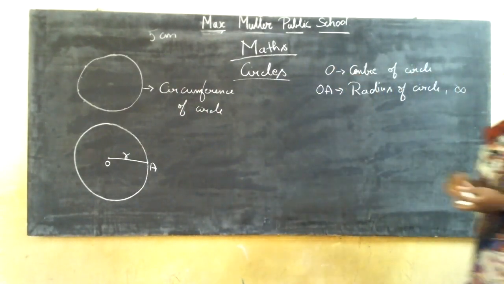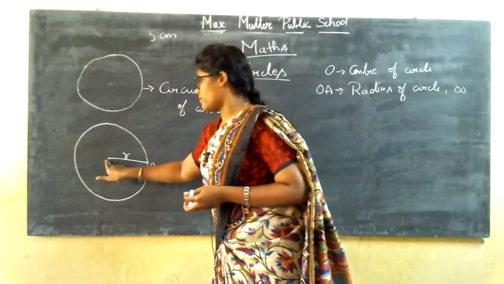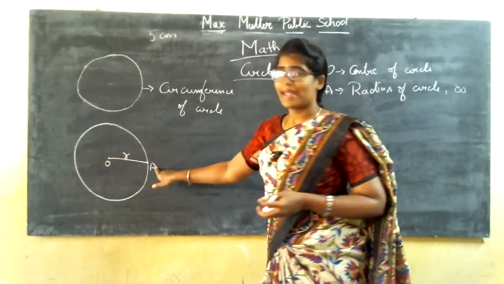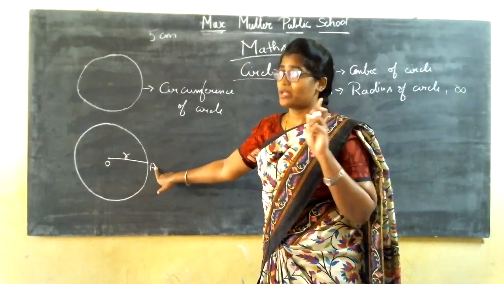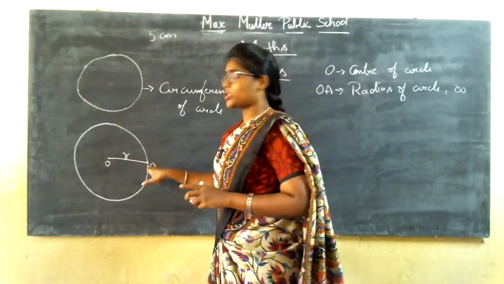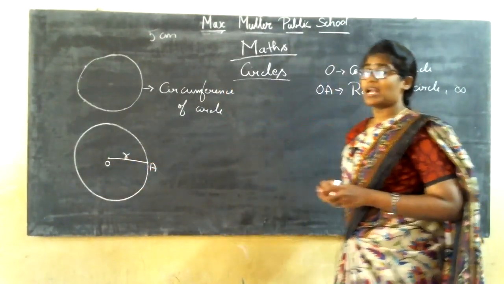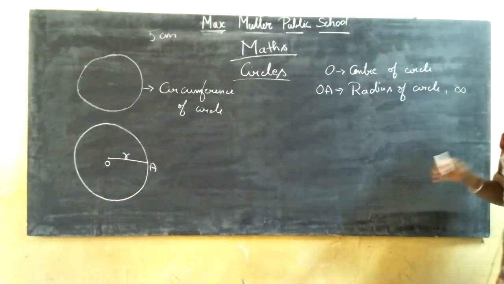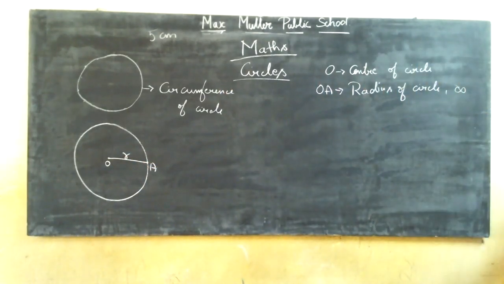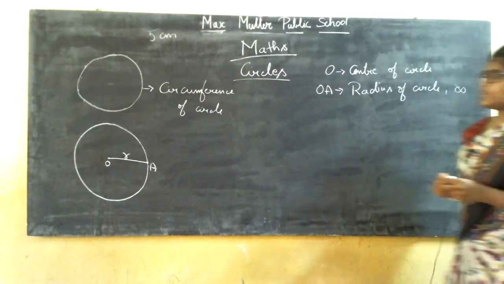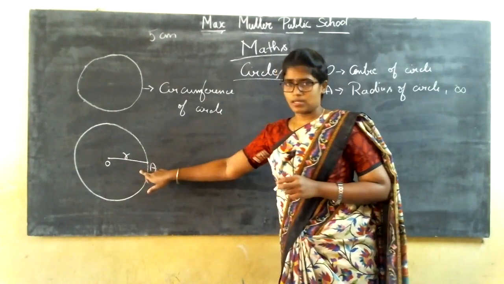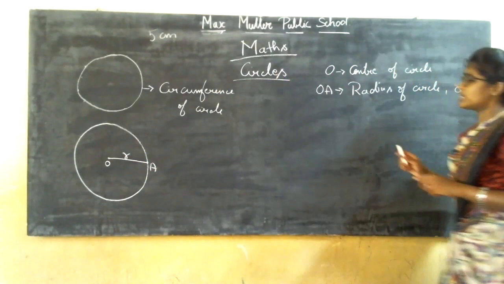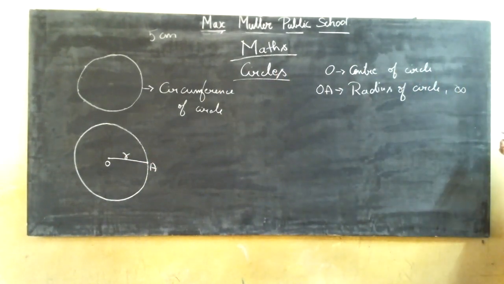And if you draw a line from that center of the circle to any one point on the circumference, then that line OA or OB, or if you name it OP, is called the radius of the circle. Clear about this? Now, how many radii can you draw? You can draw n number of radii.